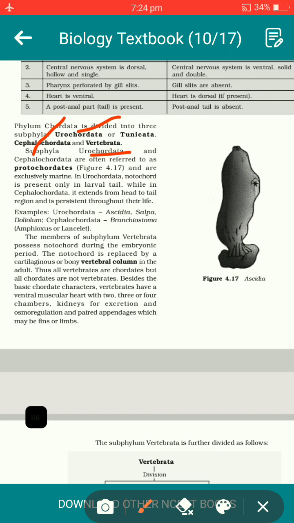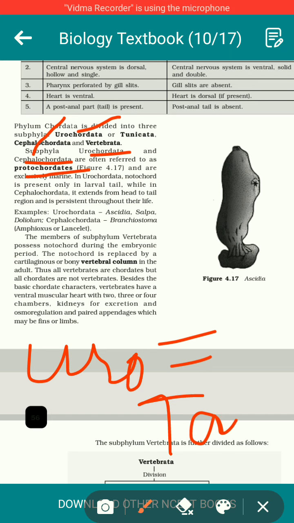Urochordata and Cephalochordata are together known as Protochordata. The first chordates were the urochordates and the cephalochordates, so they are known as protochordates, and they are exclusively marine. In Urochordata, the notochord is present only in the tail. The term uro means tail. So in urochordates, the notochord is present only in the tail region, while in Cephalochordata it extends from head to tail and is persistent throughout life.